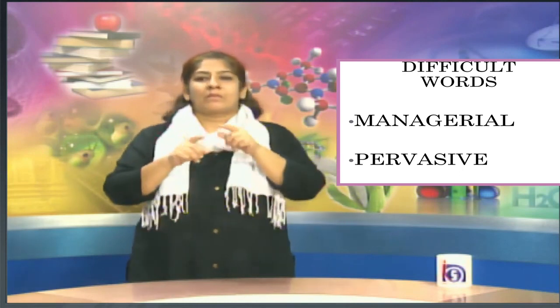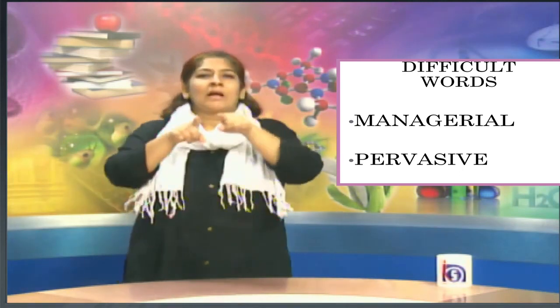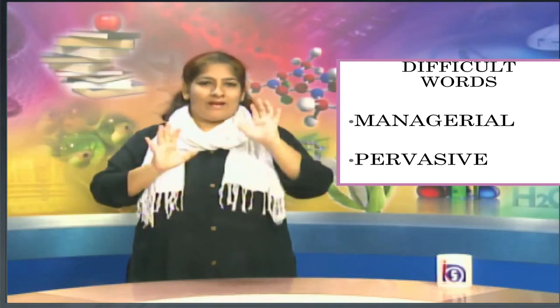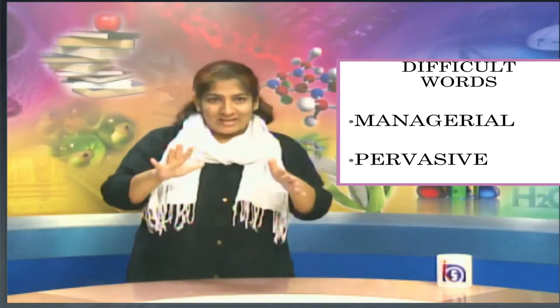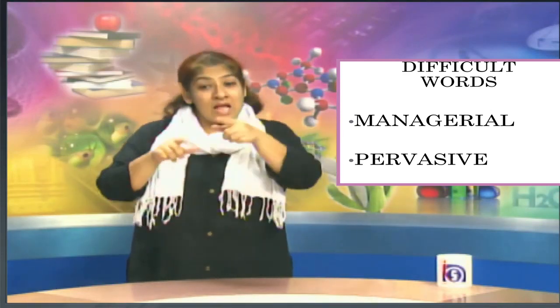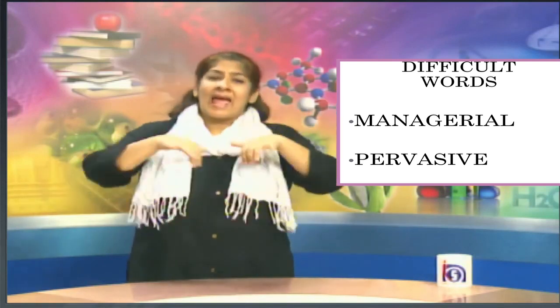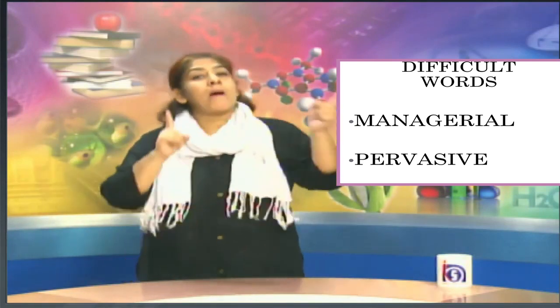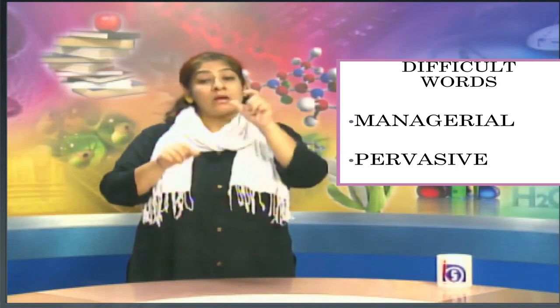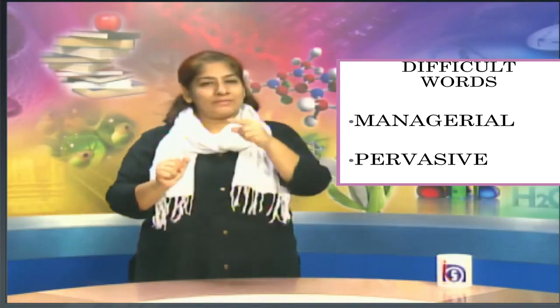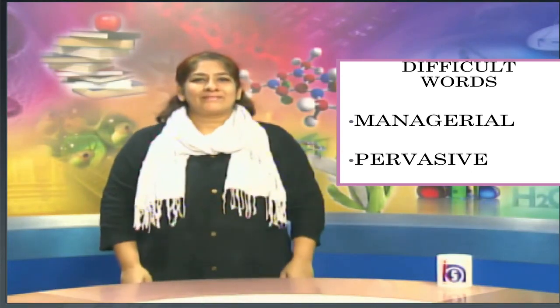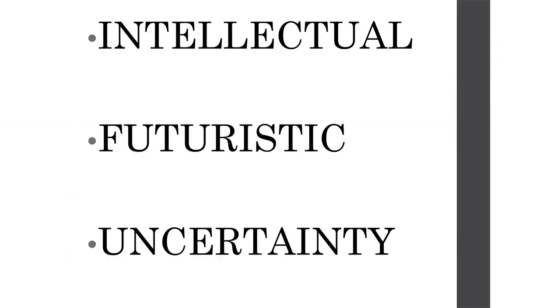Now, the next word is pervasive. So, let us understand this word. For example, I am just learning to ride a two-wheeler and I have applied for the license. So, all the people who are driving vehicles should have this license.